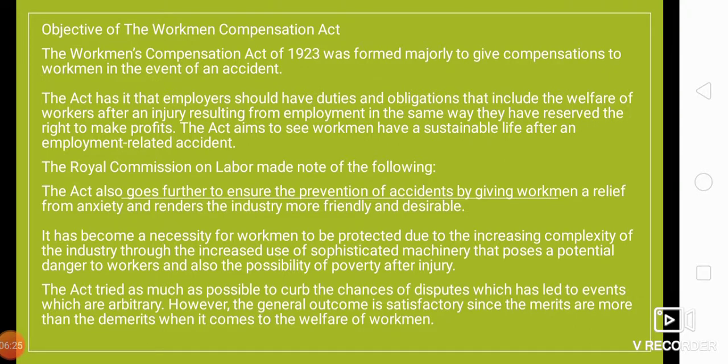It has become a necessity for workmen to be protected due to the increasing complexity of the industry through the increased use of sophisticated machinery that poses a potential danger to workers, and also the possibility of poverty after injury. The Act tried as much as possible to curb the chances of disputes, which has led to events which are arbitrary. However, the general outcome is satisfactory since the merits are more than the demerits when it comes to the welfare of workmen.